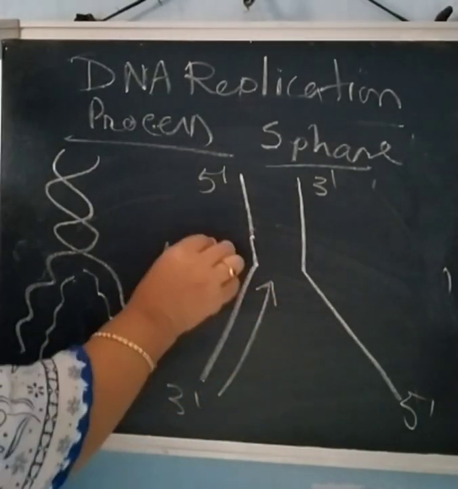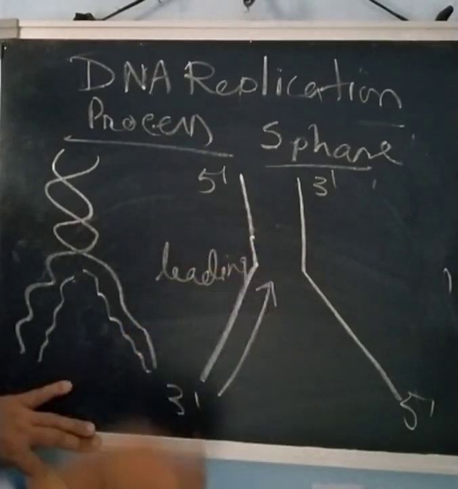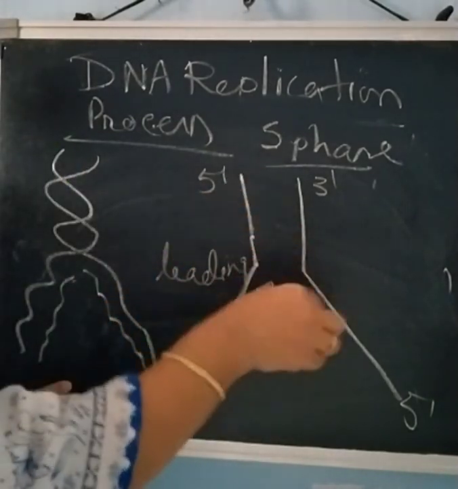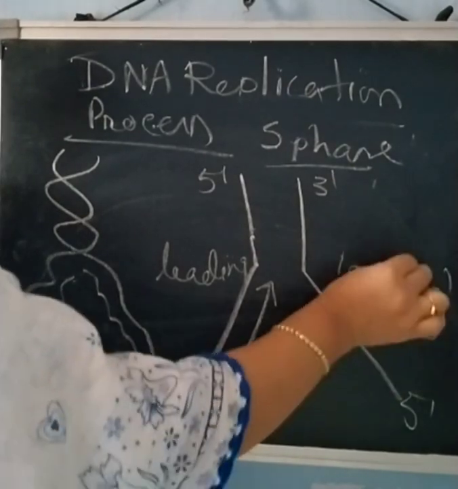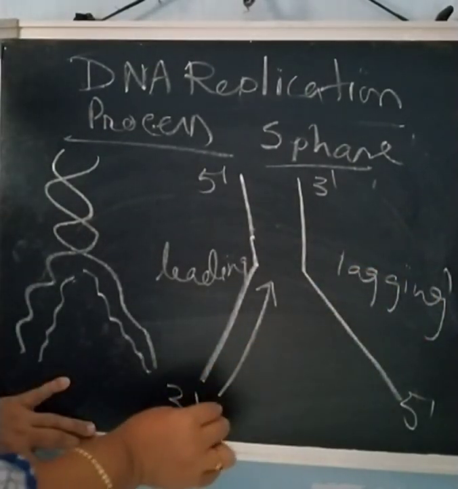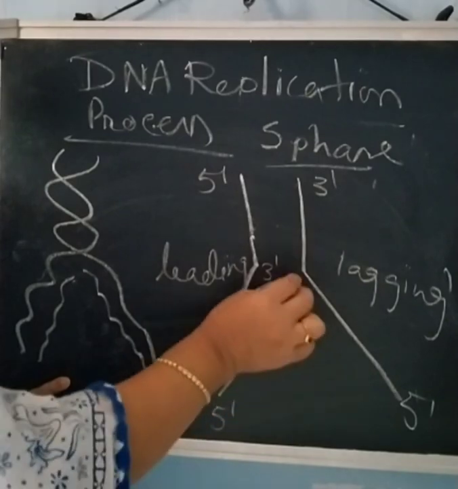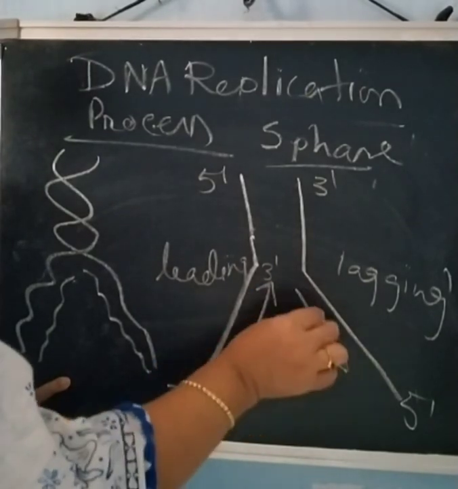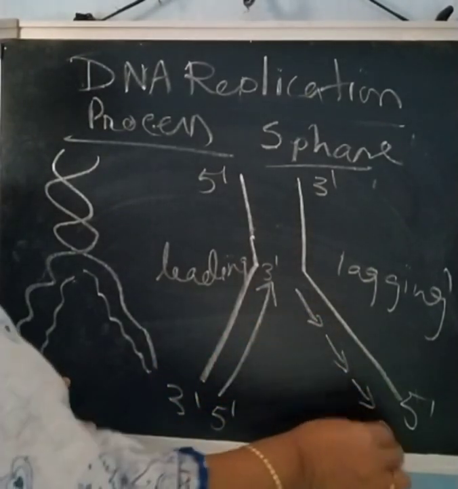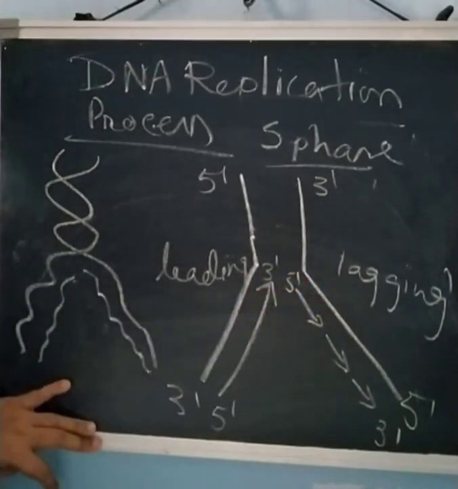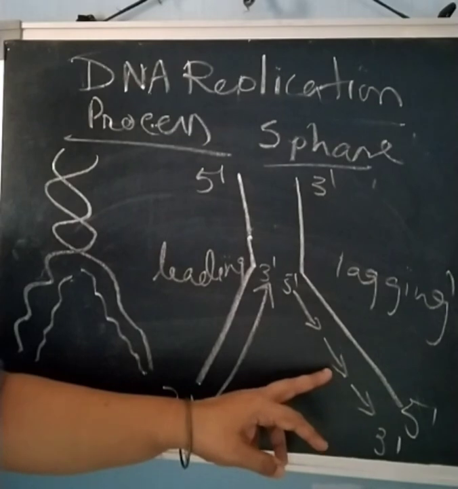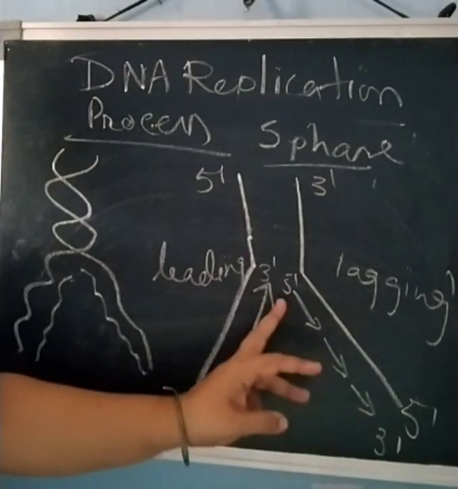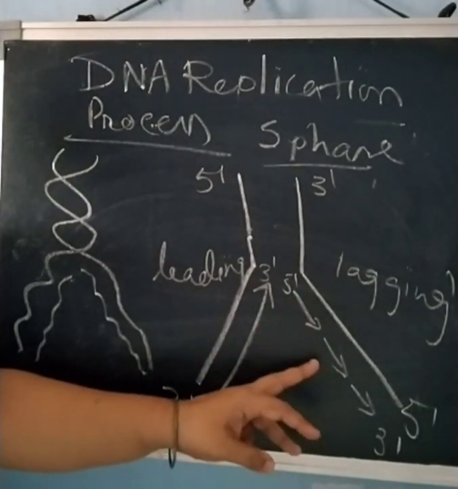This one is called the leading strand, and once this strand is over, the next strand is called the lagging strand. Here replication always occurs in the 5' to 3' direction. This is a continuous strand formation, and this is a discontinuous strand formation, and the stretches of the discontinuous strand are called Okazaki fragments.